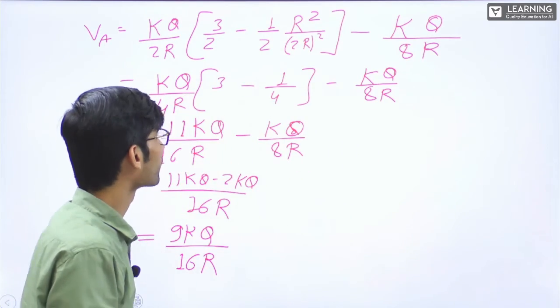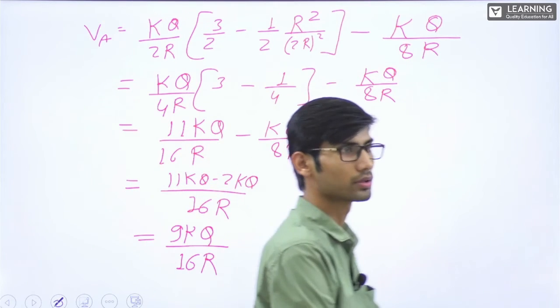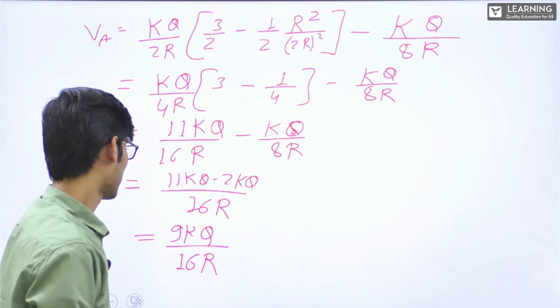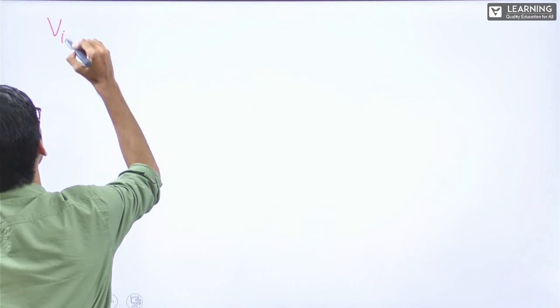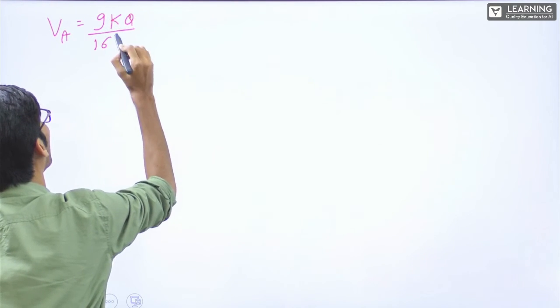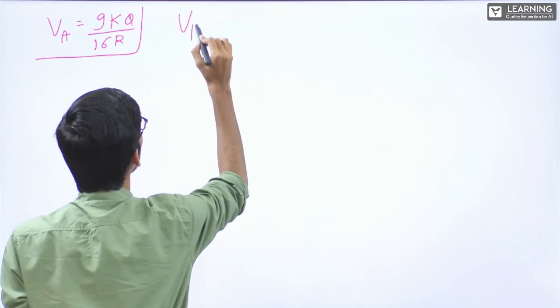Now let us write for VB. Okay, note it down. I'll do here only. Done? Remember 9kQ by 16r. VA we got as 9kQ by 16r. Now let's do for VB.